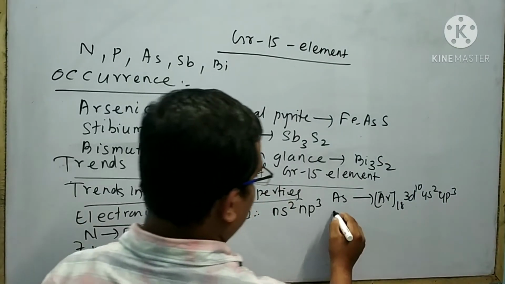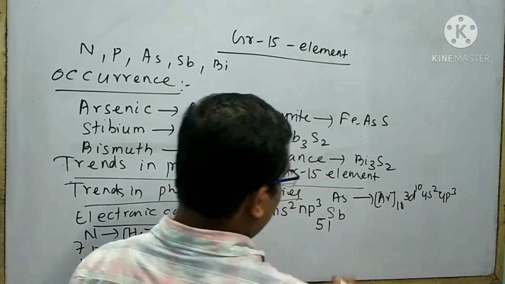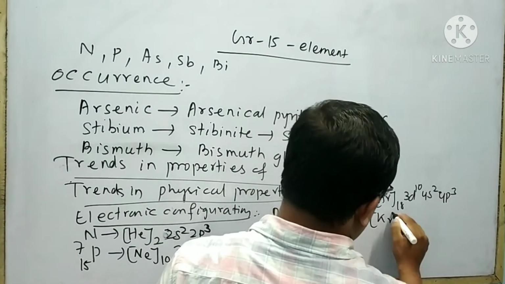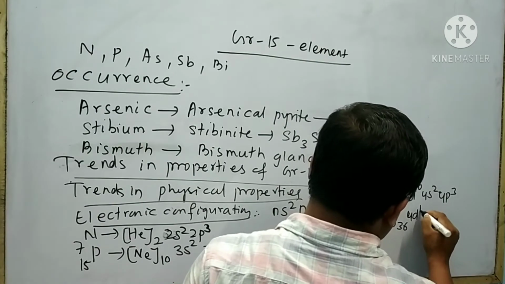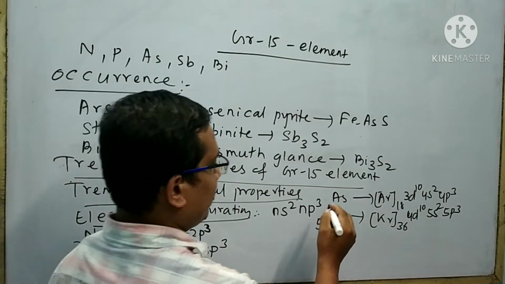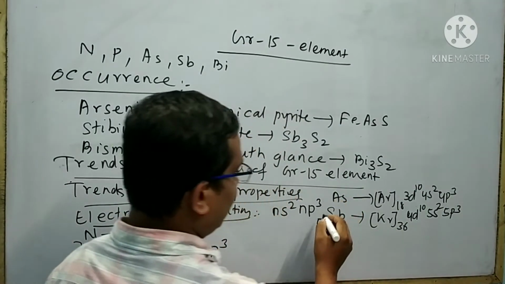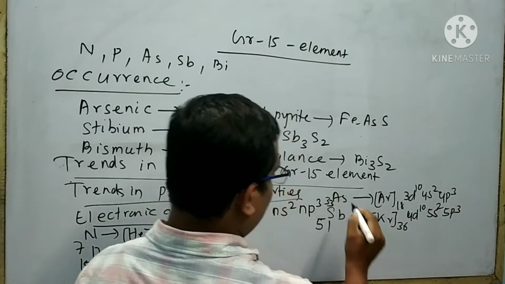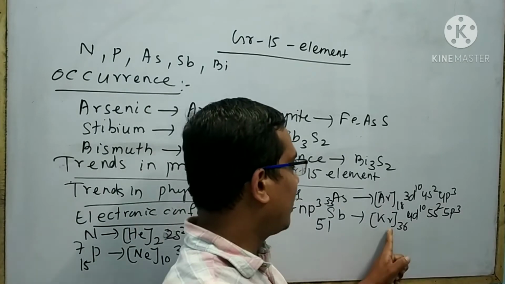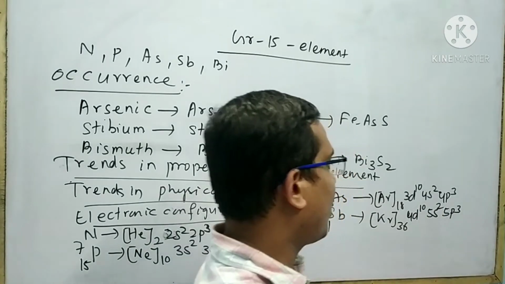Next element is antimony, having atomic number 51, and the electronic configuration is krypton 4d10 5s2 5p3.